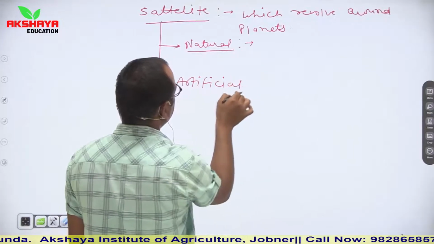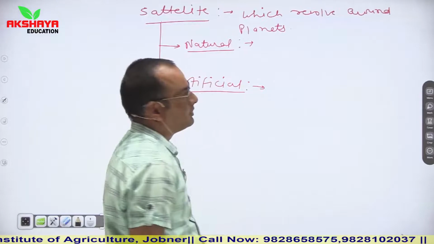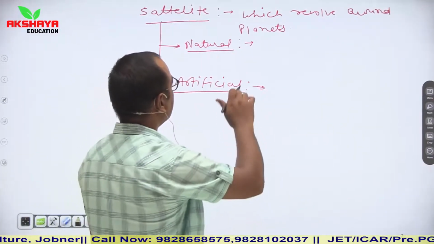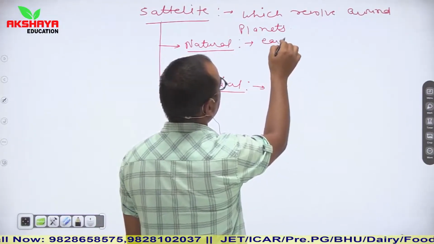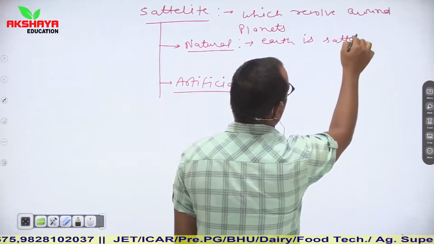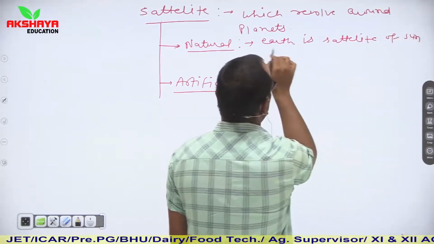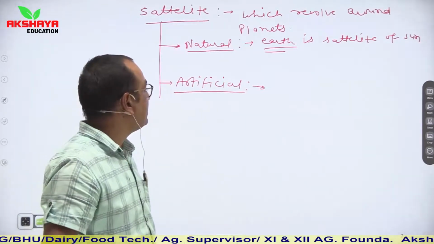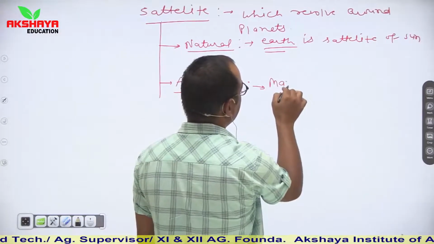Natural satellites, like moon is the satellite of Earth, or we can say Earth is satellite of Sun. So here Earth is natural satellite. Earth is natural satellite of Sun. Similarly, artificial satellites are known as man-made satellites.